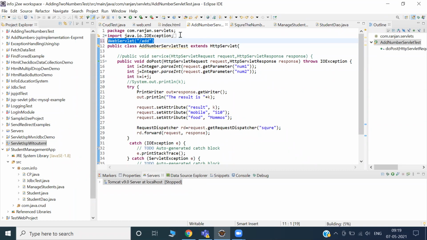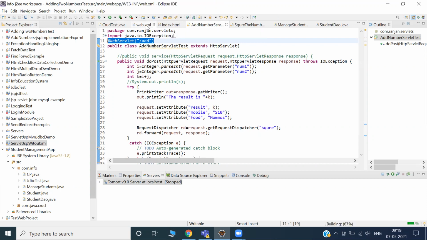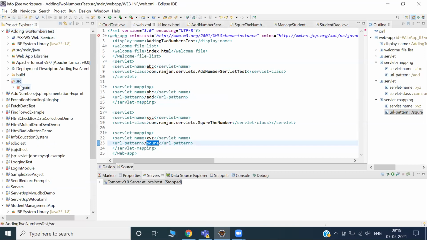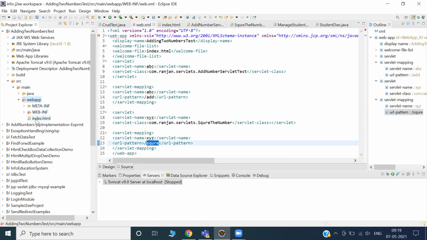So we can take the help of this and solve the problem without web.xml. Then you may be thinking, sir, for every servlet there is an entry point, a URL pattern. But how will the servlet come to know? Don't worry, because what is the entry point in web.xml? The welcome file page, index.html.